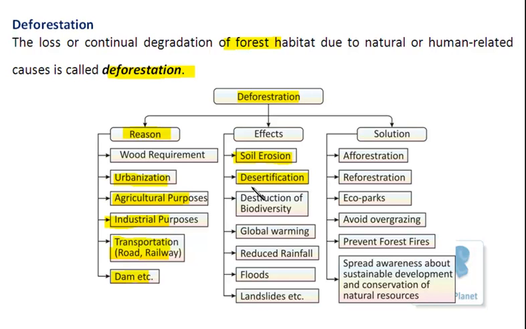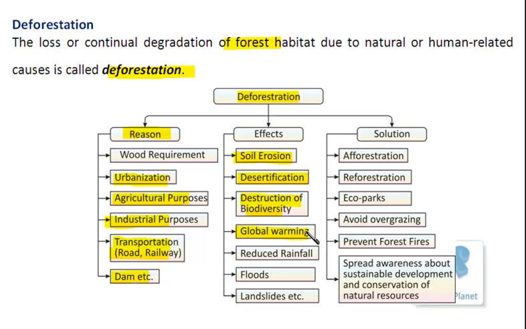Such soil in the desert, of course, has low nutrients. The fertility is actually damaged, isn't it? Besides this, the humus is not present now. So this leads to less fertile land where plants do not grow easily. Further, it leads to the destruction of biodiversity, and this I have discussed earlier also. Further, the important point is it leads to global warming.